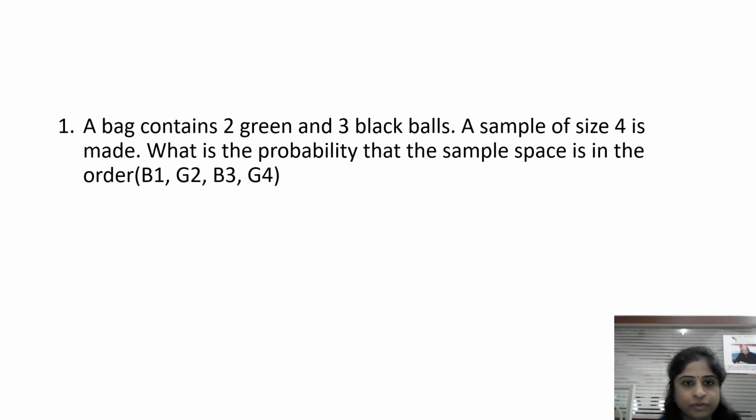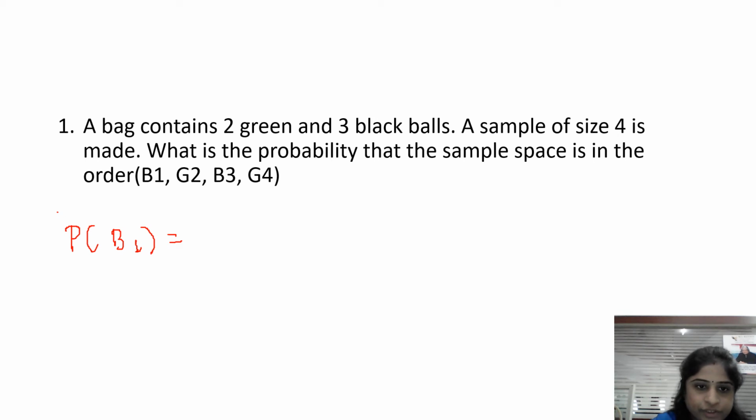First individual probabilities I'll find out, so that we will apply that in the formula and find out the total probability. Right. So the probability of choosing the first ball as black ball. First ball, how many total balls are there? 5 balls are there, right? 2 green balls and 3 black balls. In that first ball is black ball. So how many black balls are there? 3 black balls are there.